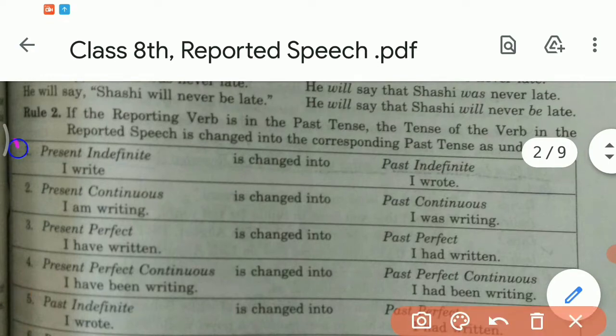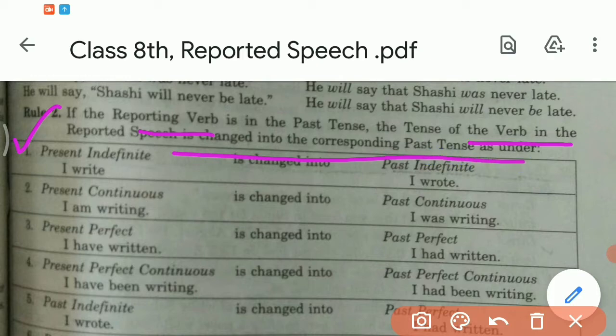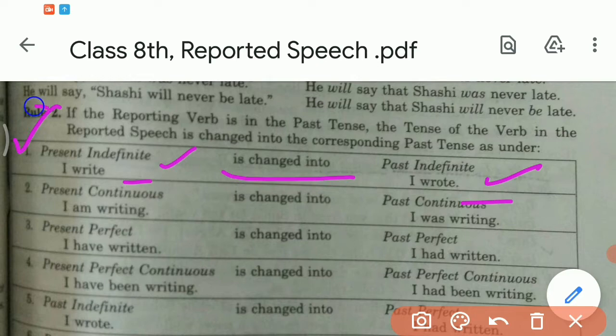If your reporting verb is in the past tense, the tense of the verb in the reported speech is changed into the corresponding past tense as under. You can see here, present indefinite is changed into past indefinite. For example, I write will change into I wrote. This rule you have to keep in your mind.